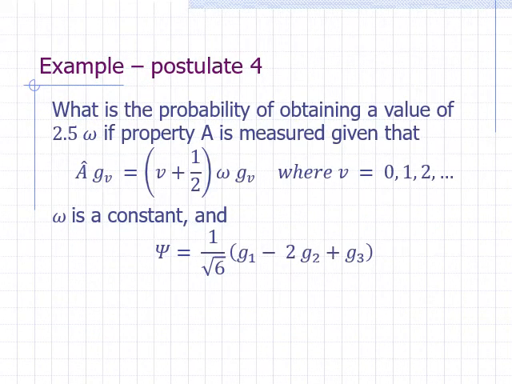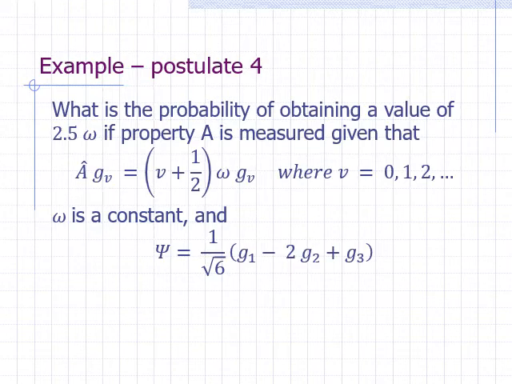What is the probability of obtaining a value of 2.5 omega for property A if it's measured, given that A hat applied on eigenfunction g sub v yields v plus 1/2 times omega times g sub v, where omega is a constant and values of v are restricted to 0, 1, 2, and so on. And psi happens to be 1 over square root of 6 times g1 minus 2g2 plus g3.